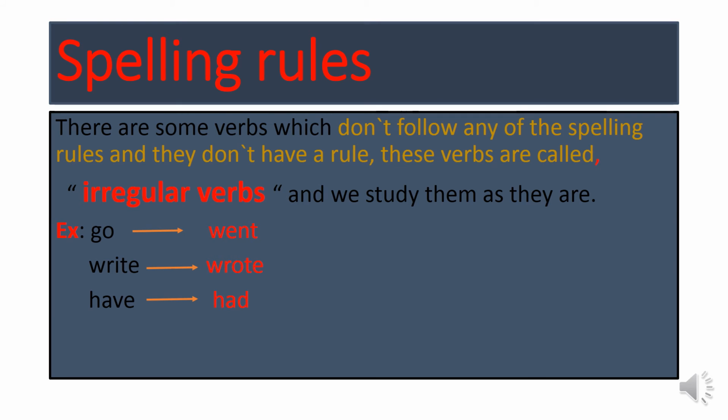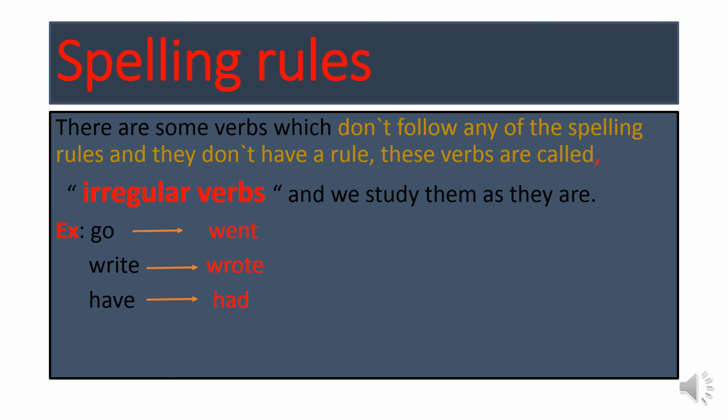The last spelling rule here, it isn't a spelling rule. Here we have some verbs which are called irregular verbs. There are some verbs which don't follow any of the spelling rules and they don't have a rule. These verbs are called irregular verbs and we study them as they are.